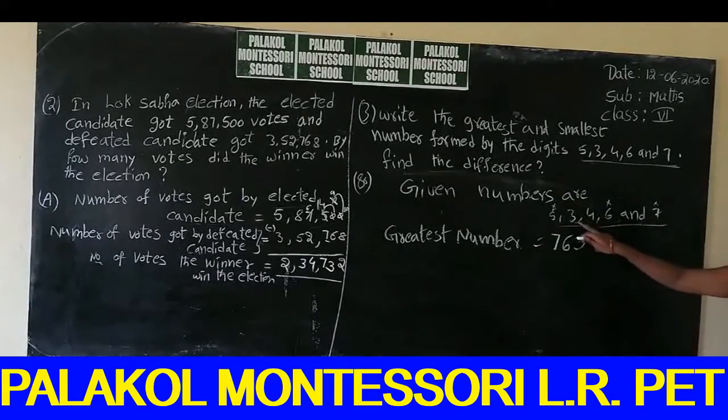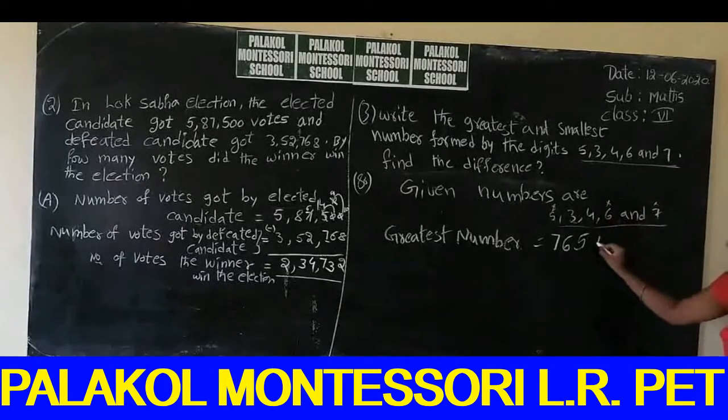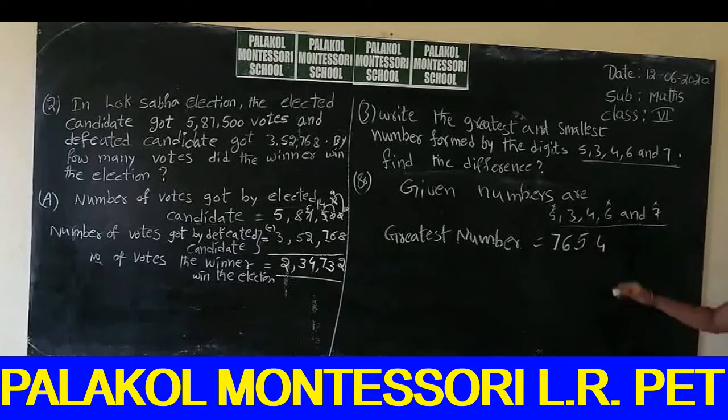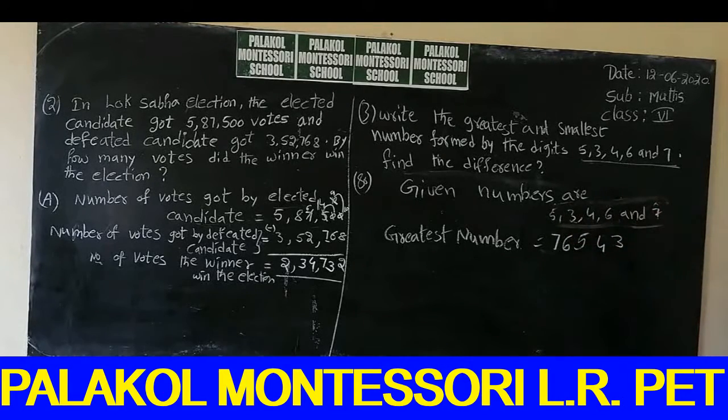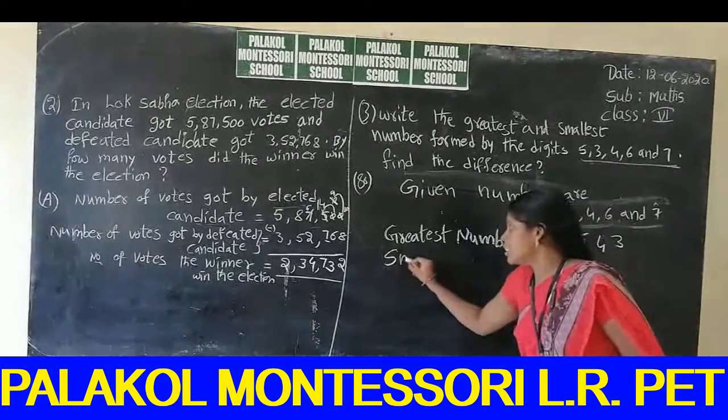In the remaining numbers, what are the remaining numbers? 3, 4. In these 3, 4, what is the greatest number? 4. And the last number is 3. This is the greatest number by using these 5 digits. So next, which number can you write? The smallest number. So smallest number is equal to